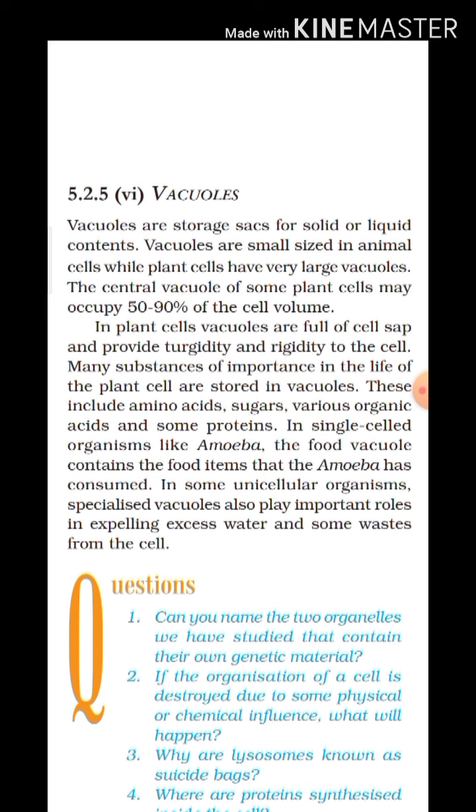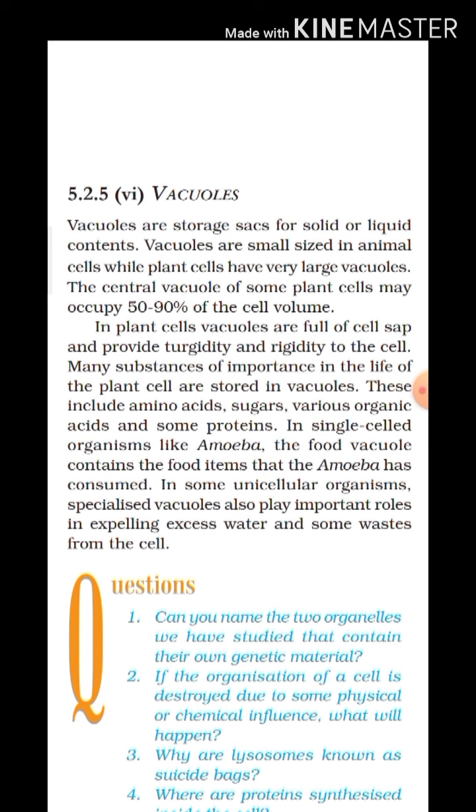As I told you, it is smaller in size in animals, but large in plants. In some plants, the central vacuole, the main part of the vacuole, which contains the cell sap, occupies 50 to 90% of the cell volume.